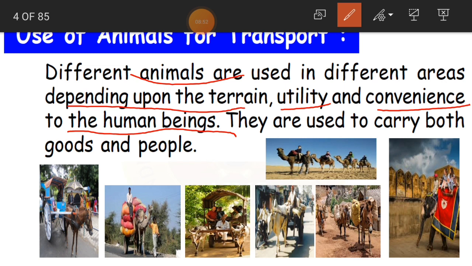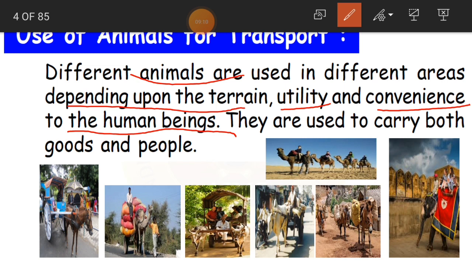For hills, they use some type of animals. For plains, some type of animals. For deserts, some type of animals. And then utility, the usage, and the convenience, the comfort of human beings.